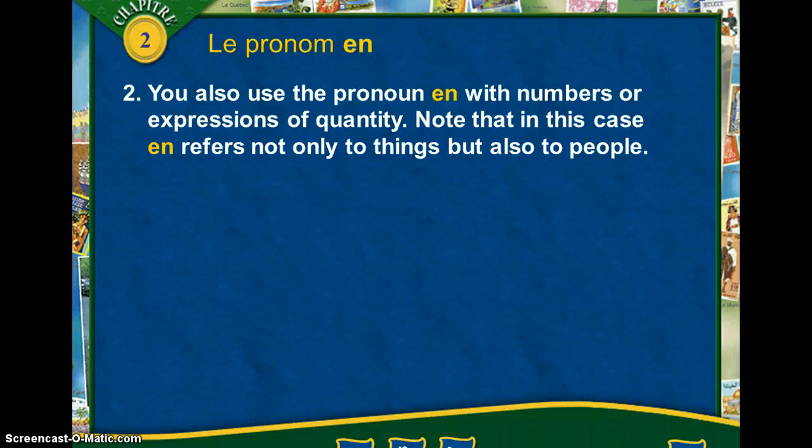You'll also use the pronoun en with numbers or expressions of quantity. So in this case, en refers not only to things, but can also refer to people. In the sentence, tu as des frères, meaning do you have brothers or do you have some brothers? Oui, j'en ai deux. Here you're using a number. Yes, I have two. If you wanted to omit the number, the sentence would still be correct. You would be saying, yes, I have some.